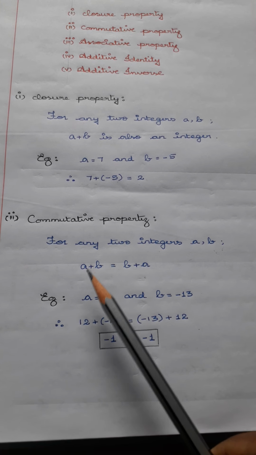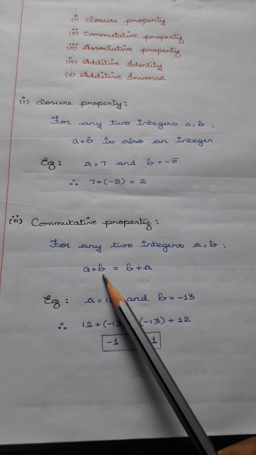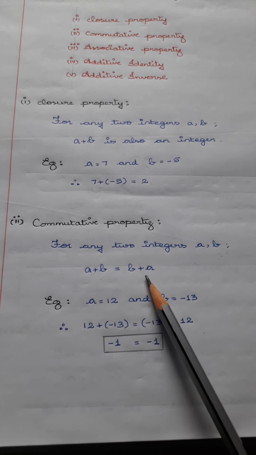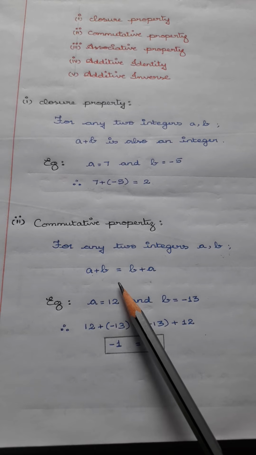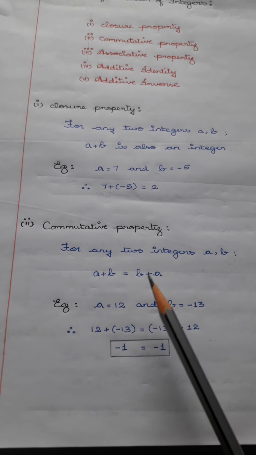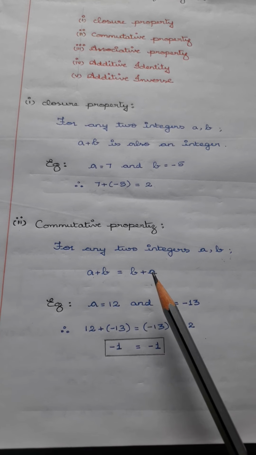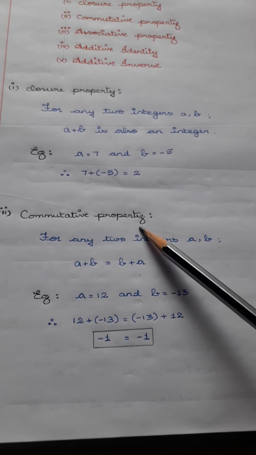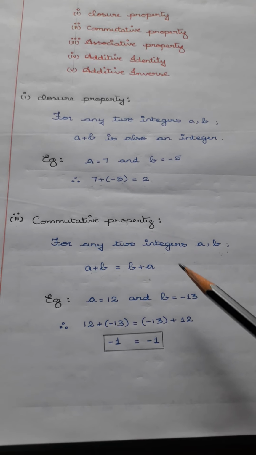If you first add a plus b, or you reverse it, b plus a, both answers will be the same. So when you add the two numbers and reverse and add them, if both the answers are equal, then you can say addition of integers is commutative.